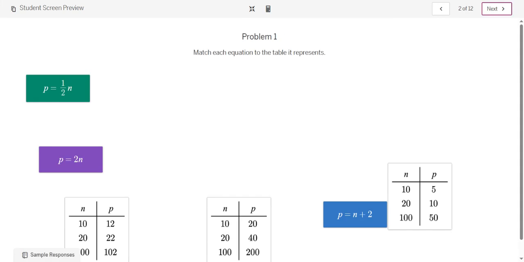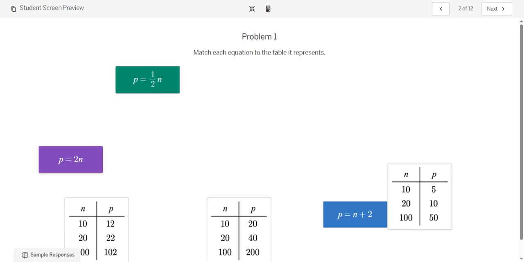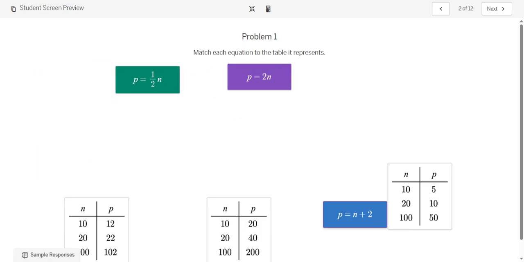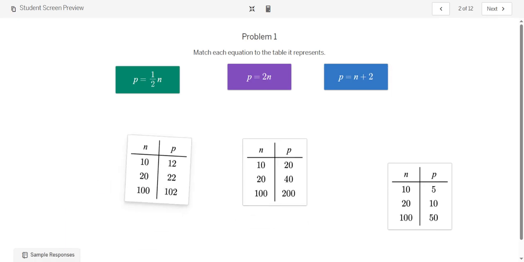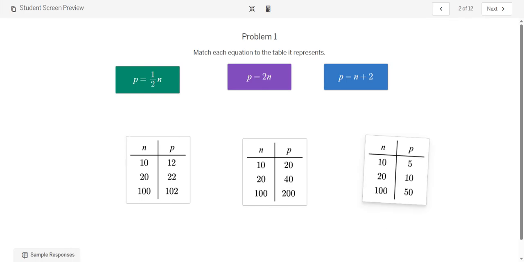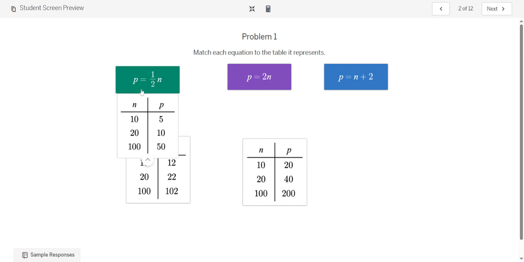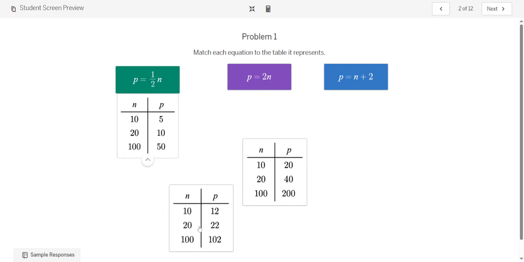In the workbook, you kind of have to write an equation for these three situations, and here they give you the equation. So P equals 1/2 n. That would look something like this, where n is 10, half of that's 5. 20, half of that is 10, and half of 100 is 50.